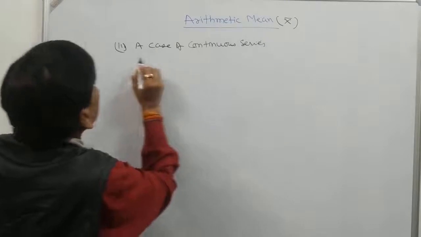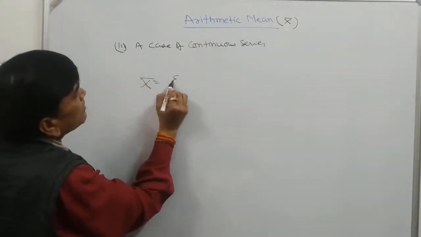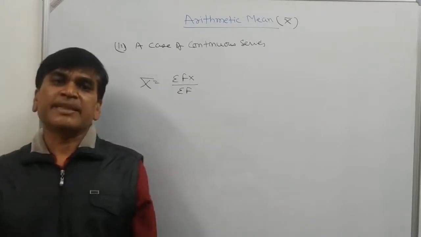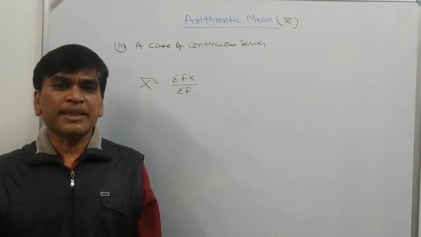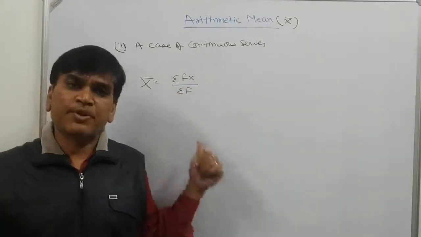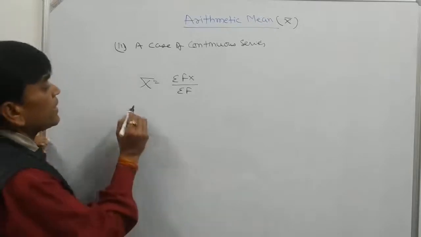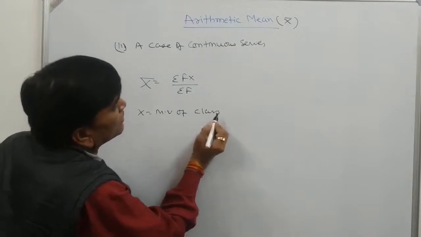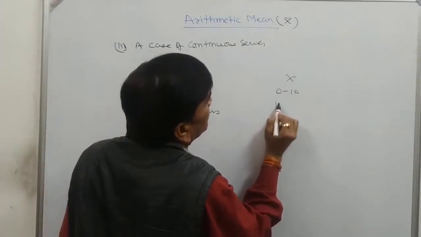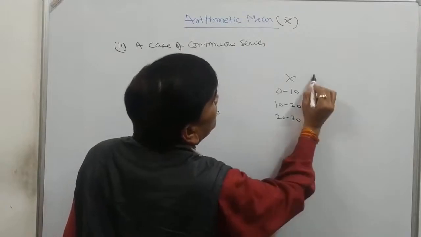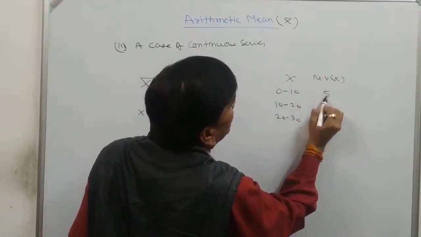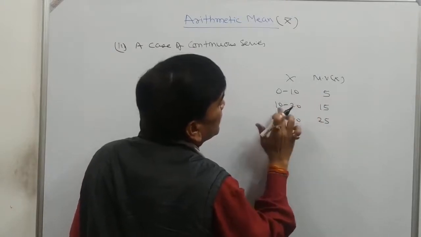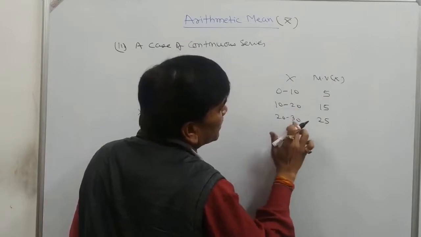In the case of continuous series, x bar is equal to sigma fx divided by sigma f. Like discrete series, the direct method for calculating arithmetic mean in continuous series also has the same formula. Here x is the mid value of class. Suppose classes are given 0 to 10, 10 to 20, 20 to 30. So the mid value will be treated as x, that is 5, 15, 25. It means 0 plus 10 divided by 2, 10 plus 20 divided by 2, 20 plus 30 divided by 2.